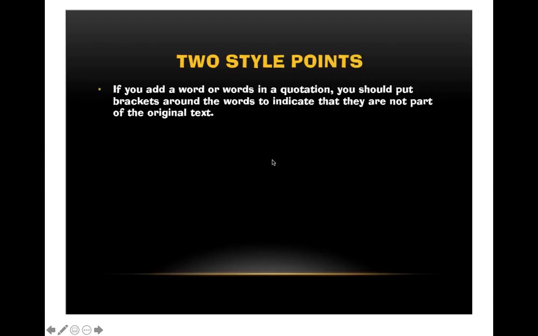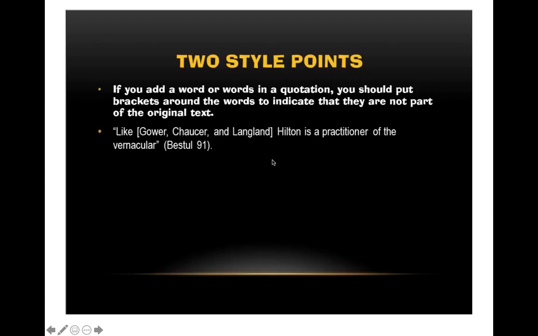Okay, if you add a word or words in a quotation, you should put brackets around the words to indicate that they're not part of the original text. So if you are introducing something into the quotation that maybe was clear in the text, but because you've taken a chunk out of the text, you lifted it, and you're putting it in your paper, it's maybe not clear what the author was referring to, or you want to just add some kind of clarification of your own, use brackets.